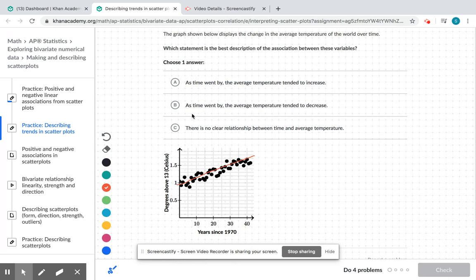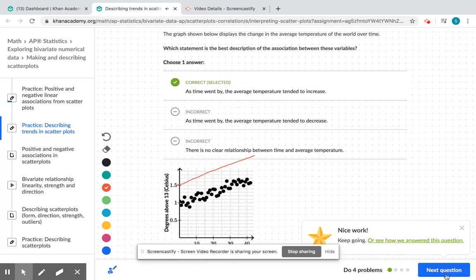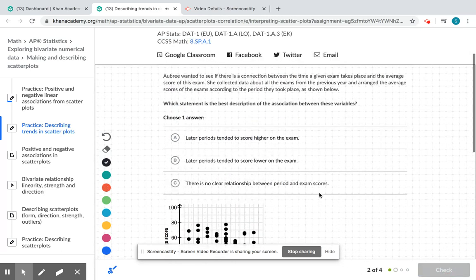Let's look at choice B. As time went by, the average temperature tended to decrease. All right, we already determined this is a positive association. And the last one is no clear relationship between the time and the average temperature. There's clearly an association here. Again, if there was no association, the dots would be scattered all over the graph. All right, so I'm going to choose choice A. Awesome. Let's do one more.